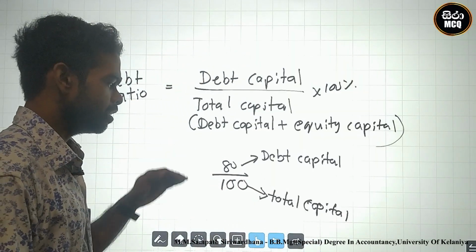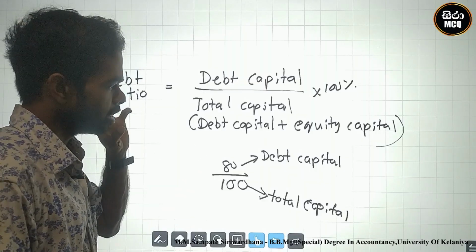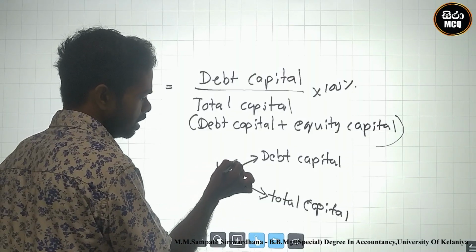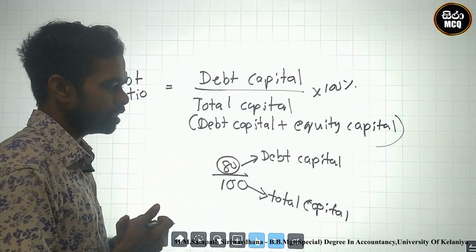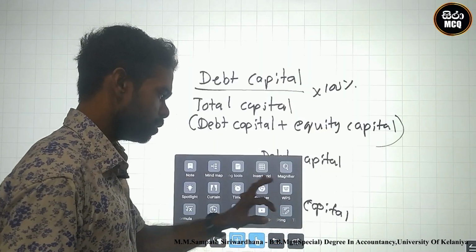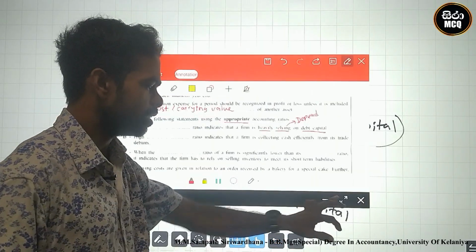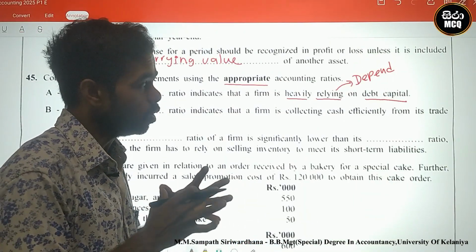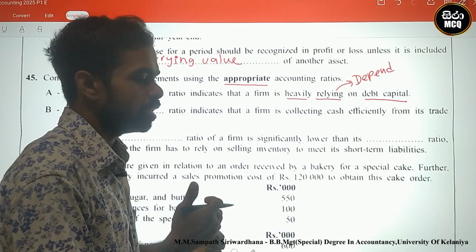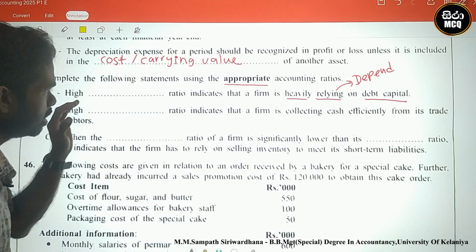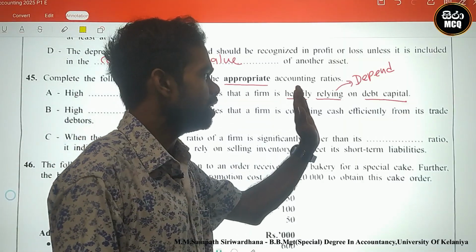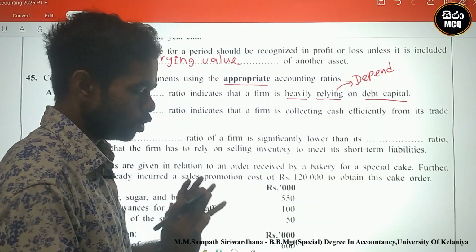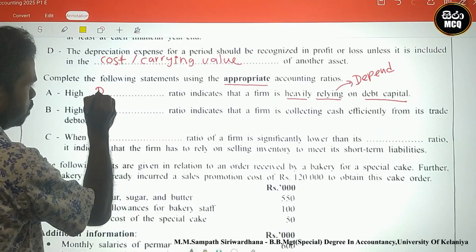The debt capital is higher. Therefore the company should obtain more loans, more long-term loans, to carry out their business. In that case, a high ratio indicates heavy reliance on debt capital. This is showing the debt ratio.